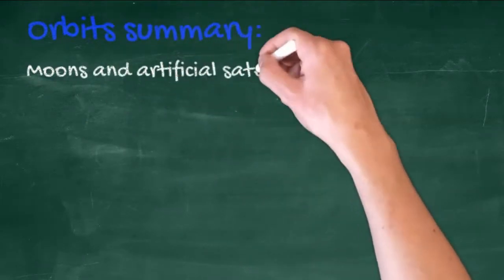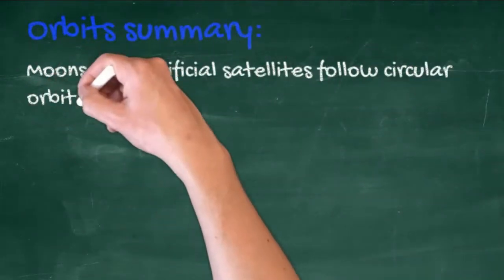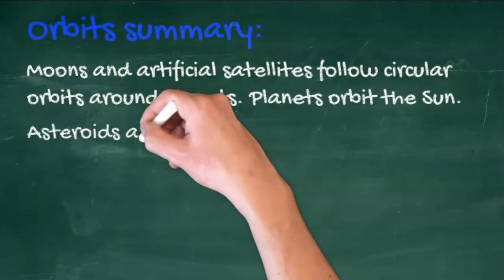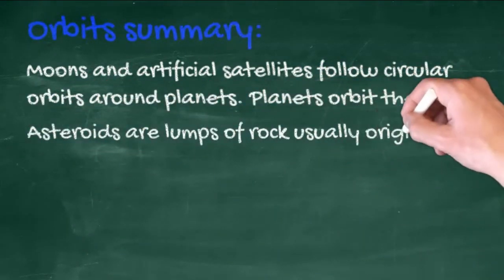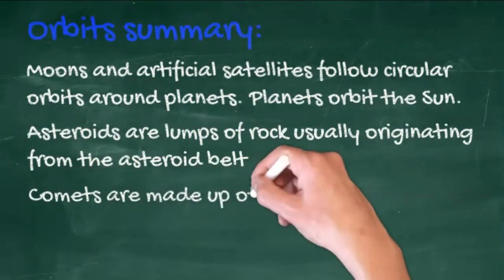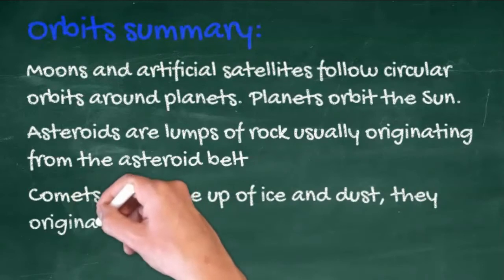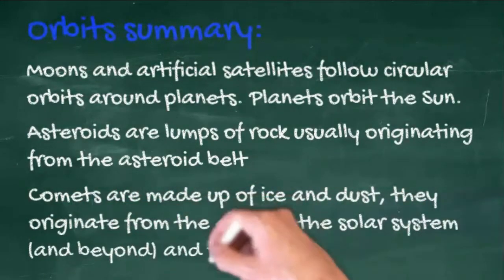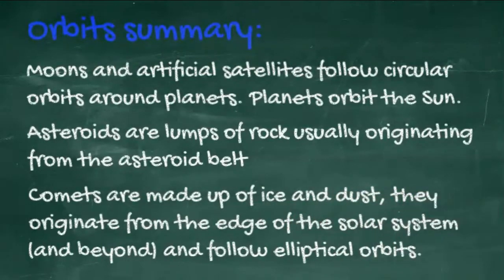Put it another way, moons and artificial satellites follow circular orbits around planets. Planets orbit the Sun. Asteroids are lumps of rock originating from the asteroid belt, and comets are made up of ice and dust. They come from outside the solar system and they follow elliptical orbits around the Sun.